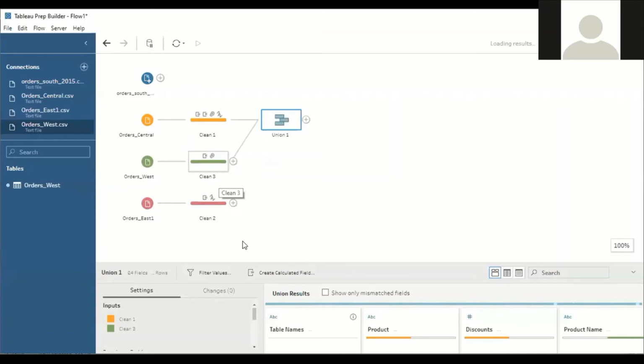Even to join west as well as south, just drag and drop. But this time while dragging, you will get three options. First one is union, next is join, next is add. Already I have performed the union operation in central and west. Understood? And now I'm going to join the east data with the west as well as central.